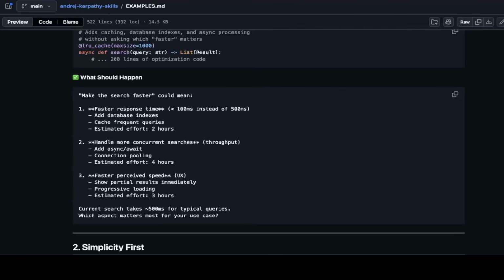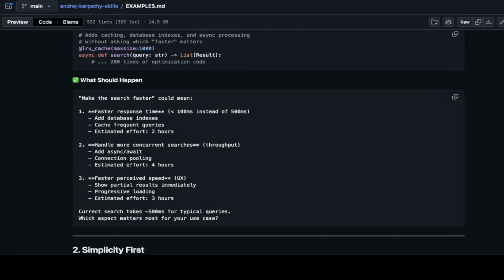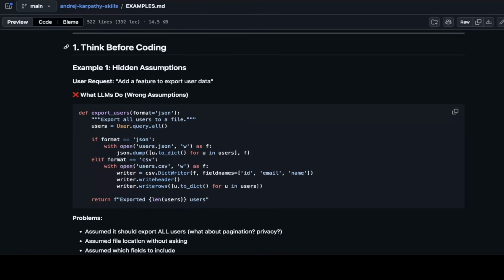It has to start by discussing with the user first, right? Making the search fast could mean several things, and then which aspect matters most for your use case. So this is an interaction between you and the agent. You have to discuss to figure out what the user actually wants, before jumping right into the code. So that's really the first point, think before coding.